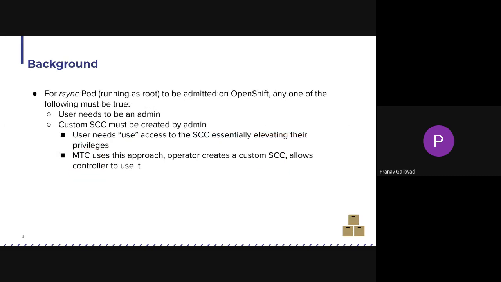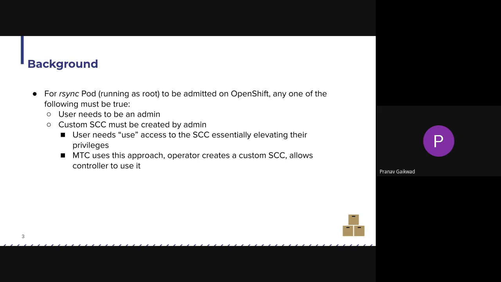Now, since the rsync pod is running as root, there are some things we need to do for the pod to be admitted. The user needs to be an admin, or a custom SCC must be created by an admin user, and the user who is running the rsync pod needs use access to that SCC.